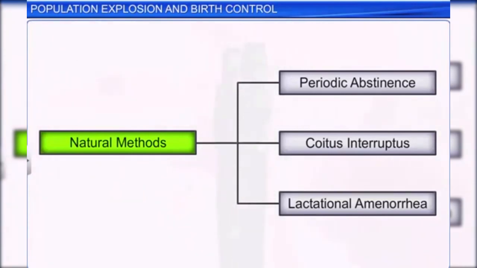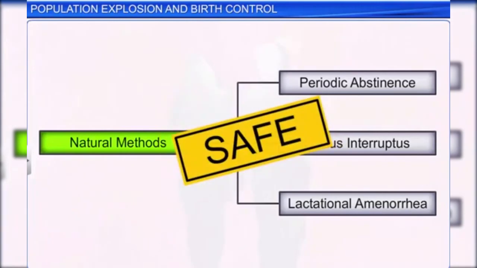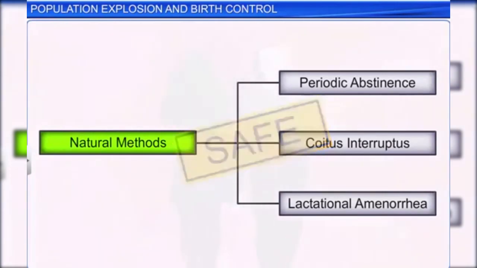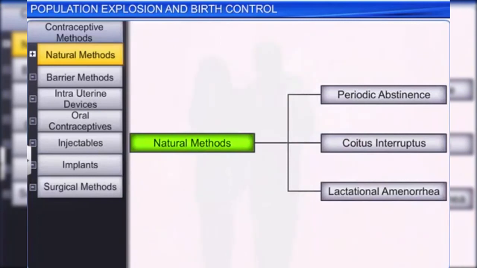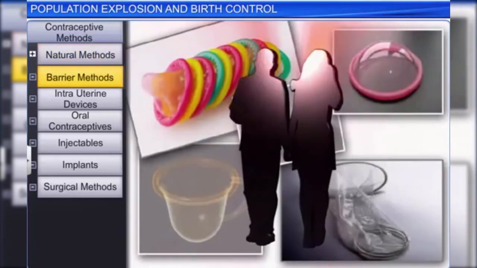Lactational amenorrhea, as well as other natural methods of contraception, are safe and have no side effects, as there are no devices, medicines or hormones involved. However, natural methods aren't very effective compared to other contraceptive methods such as the barrier method.